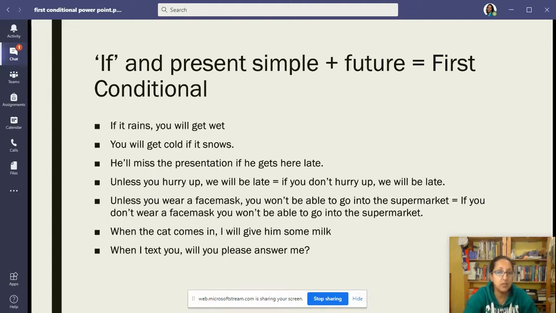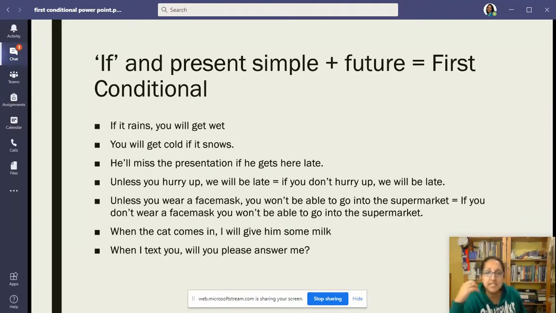So unless you hurry up, we will be late means the same as if you don't hurry up, we will be late. Another example, unless you wear a face mask, you won't be able to go into the supermarket. That's the same as if you don't wear a face mask, you won't be able to go into the supermarket. When the cat comes in, I will give him some milk. When I text you, will you please answer me? Okay, good question.